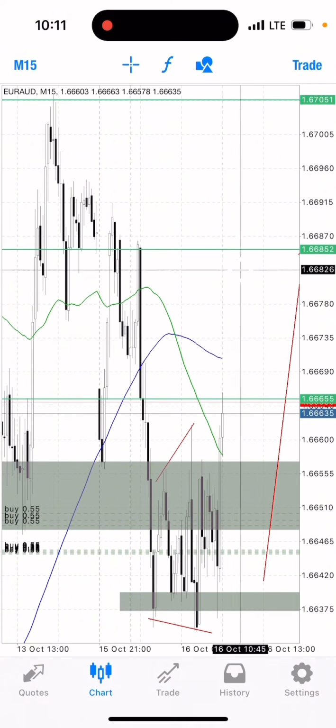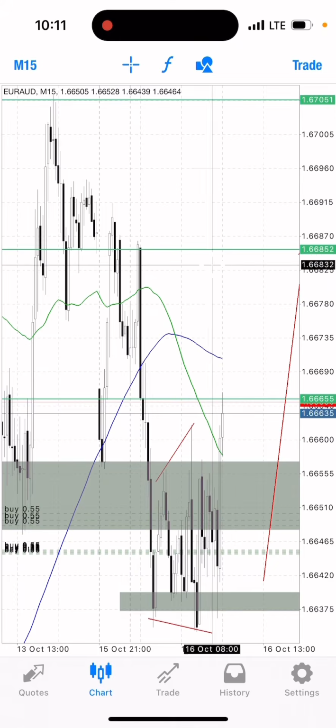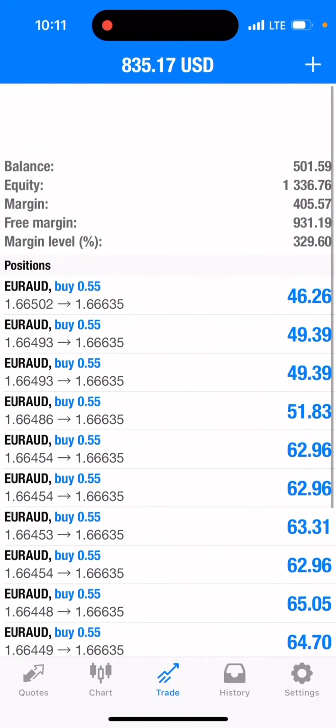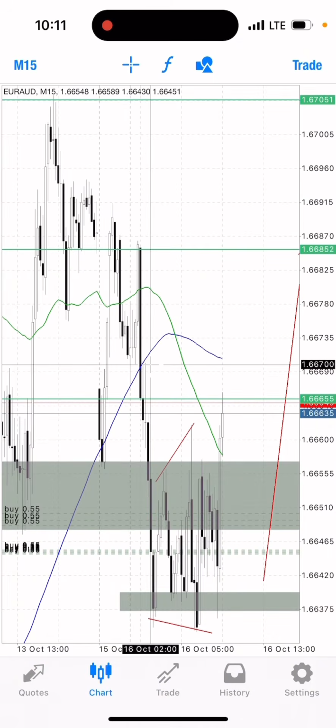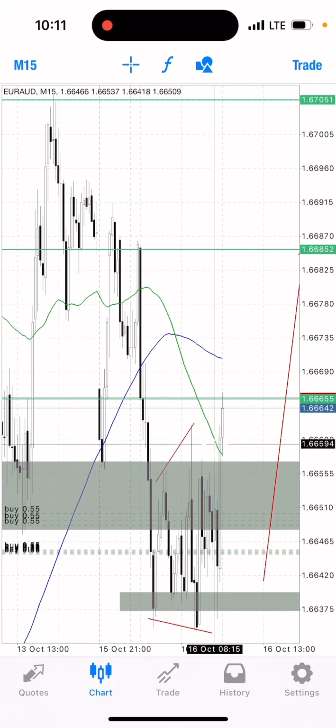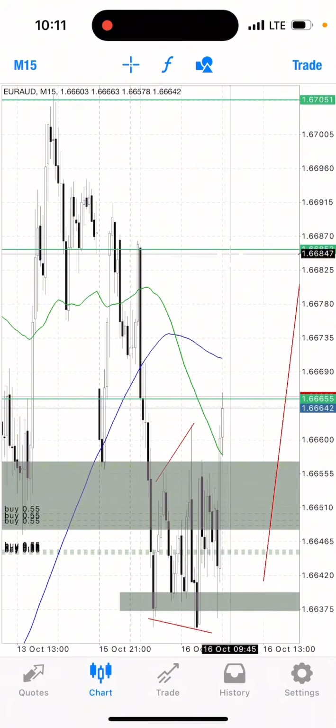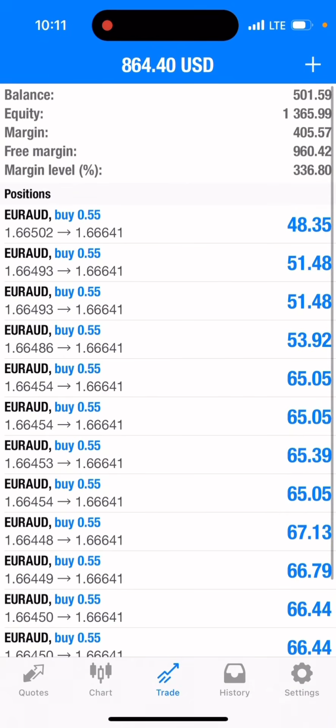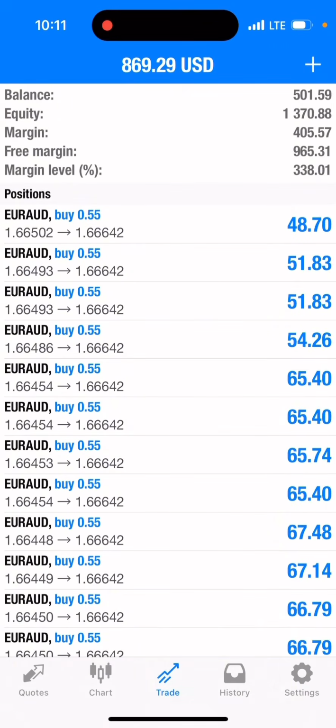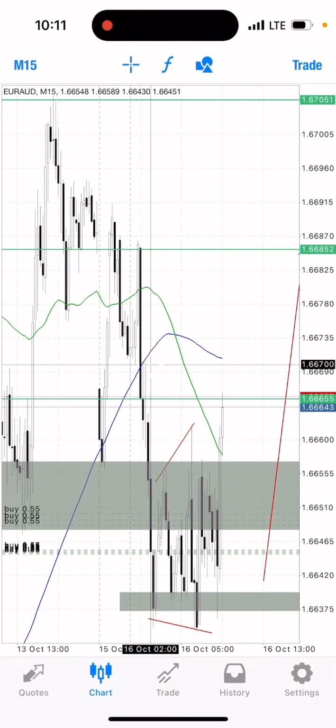Before the take profit two, my profit target will hit, and I'll close most of my positions and then set break even for more.